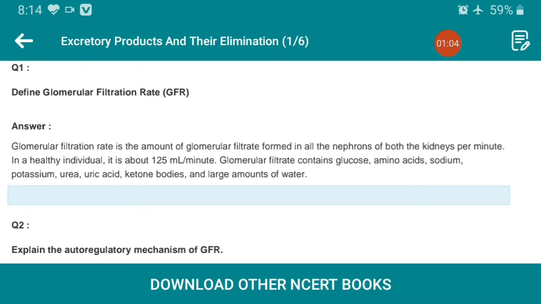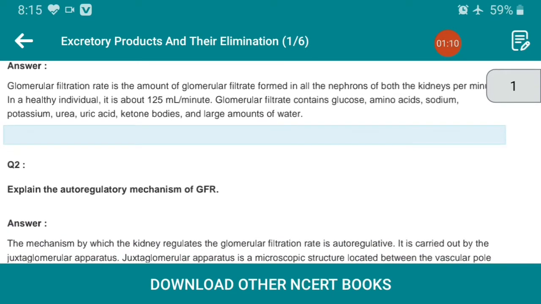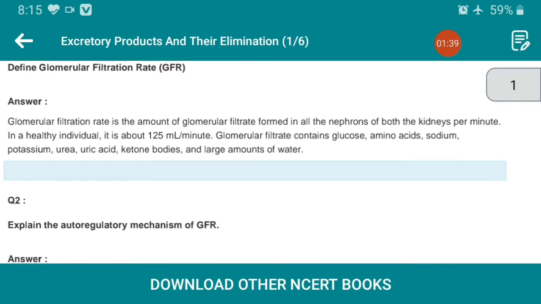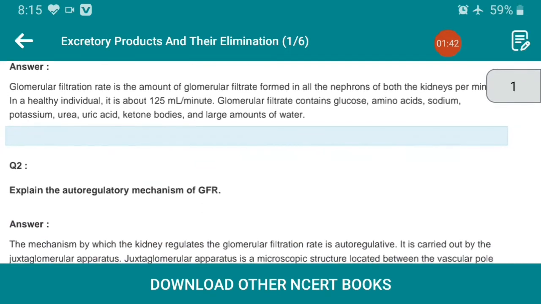GFR is the glomerular filtration rate. It is the amount of glomerular filtrate formed in all the nephrons of both kidneys per minute. In a healthy individual, it is about 125 ml per minute. Glomerular filtrate contains glucose, amino acids, sodium, potassium, urea, uric acid, ketone bodies and a large amount of water. So this is about the GFR, that is glomerular filtration rate.